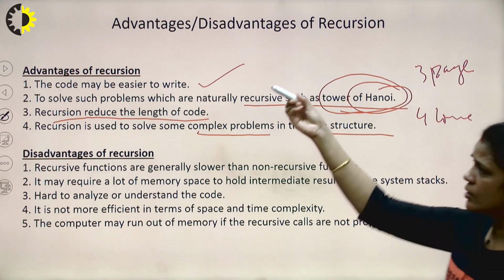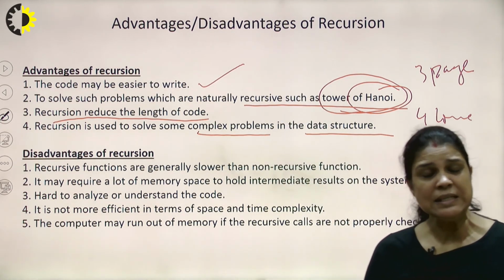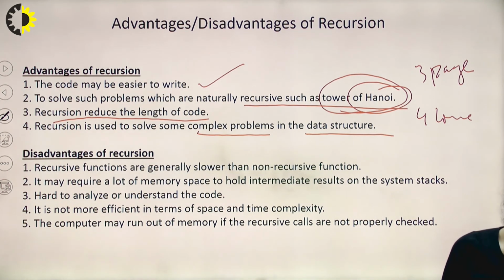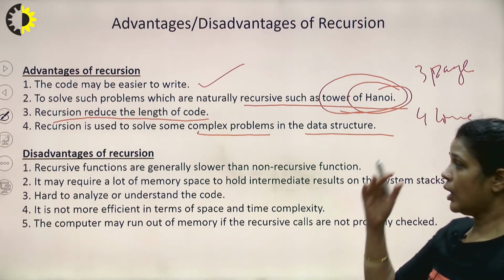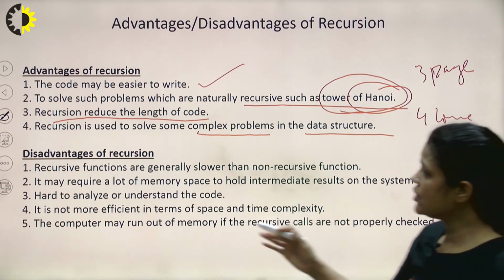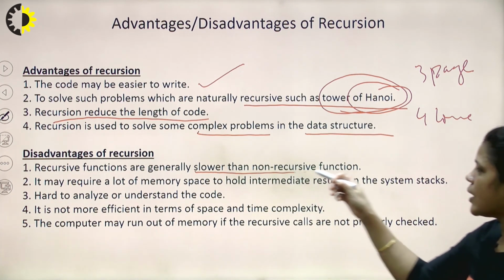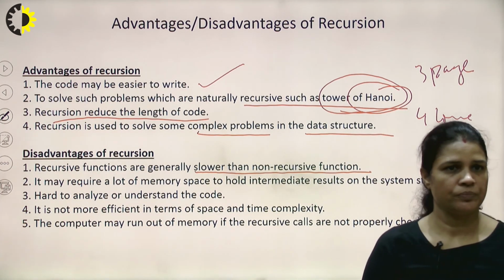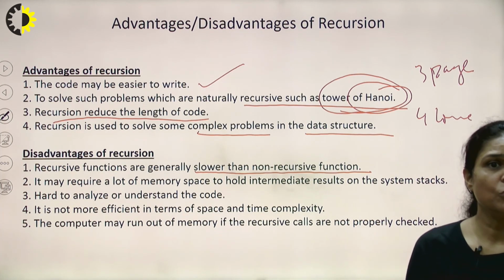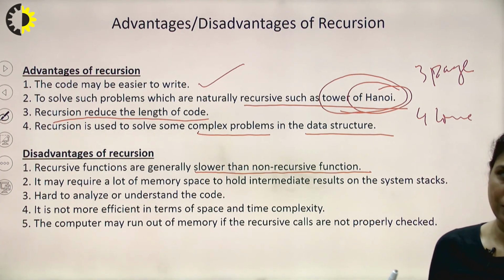So these are the advantages of recursion, as each concept has some pros and cons. So recursion has many advantages, but it also has disadvantages. And the bigger disadvantage of recursion is that a recursive function is generally slower than a non-recursive function. A recursive function's time complexity is not good.